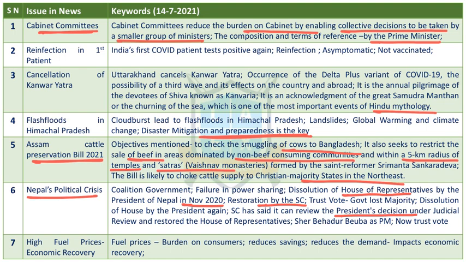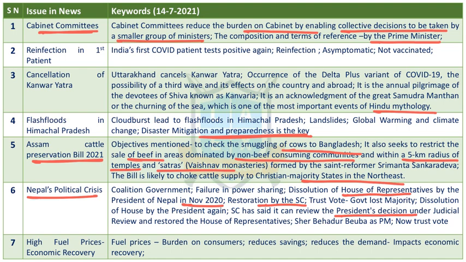Otherwise, elections would be conducted. But then, what the Prime Minister did at that time was again seek dissolution of the House of Representatives and seek elections. Again, opposition parties went to the Supreme Court. They sought a review of this decision. The Supreme Court reviewed it and said that the House of Representatives should be restored.